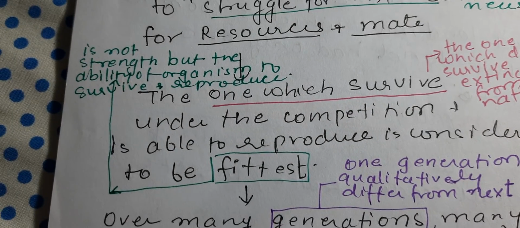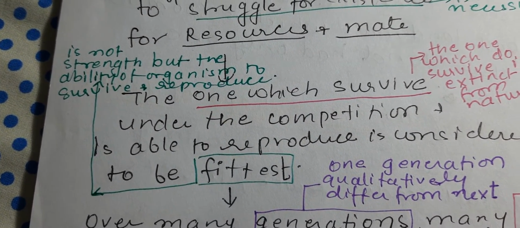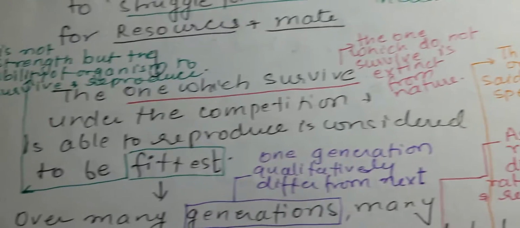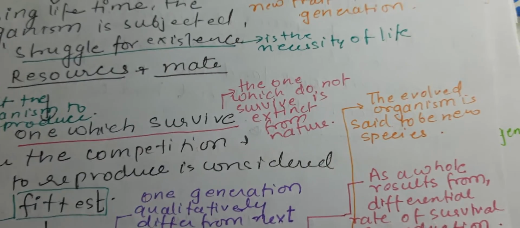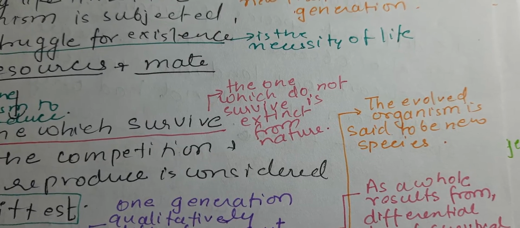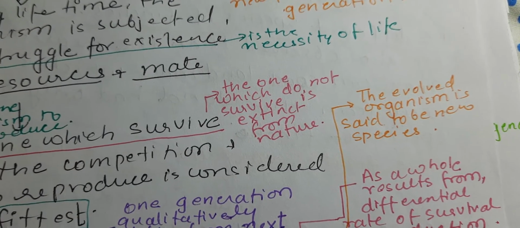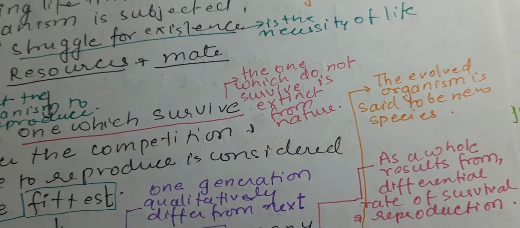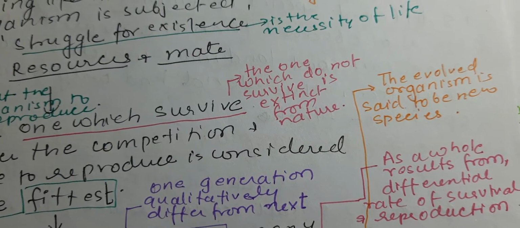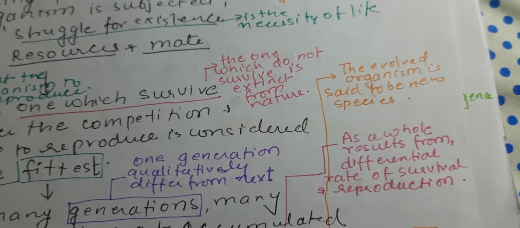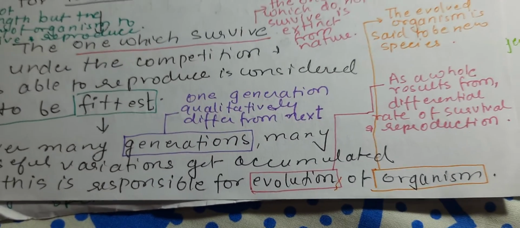Now if you see, fitness is not strength, but the ability of the organism to reproduce. The one which does not survive is extinct. The one which survives is the fit, and the one which does not survive is extinct from nature.